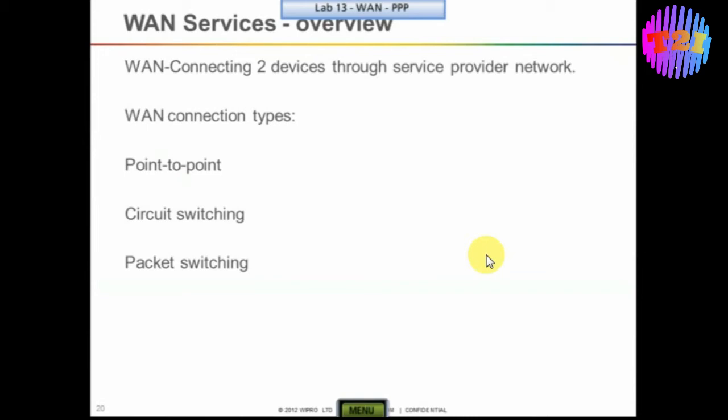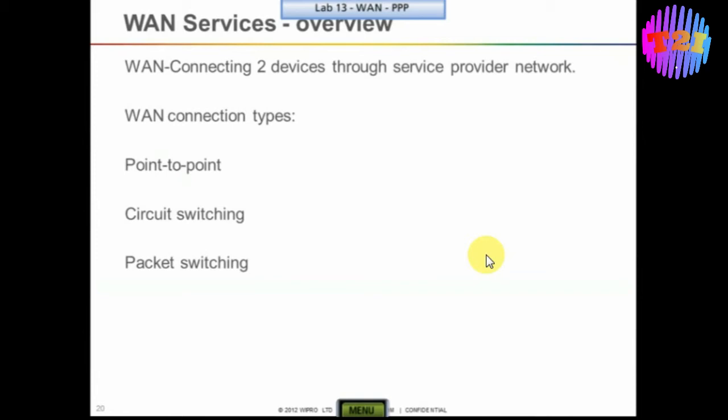Circuit switched lines are generally low speed. They are not fast like point-to-point technology. Normally they can support starting from 64 kbps, 128 kbps, and so on. Compared to point-to-point, they are very slow. The best examples for circuit switched technology are dial-up, that is the PSTN connection, and ISDN. The third technology is packet switching.